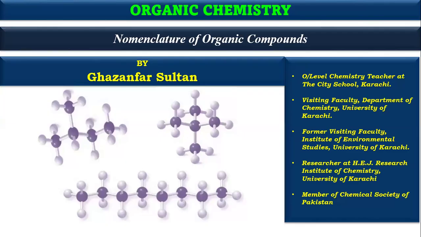What is nomenclature and what does it mean in organic chemistry, especially? Previously, the names were given according to the trivial system, where sometimes scientists gave the name of the compound from its source. For example, urea, because it was obtained from urine; acetic acid, as it was obtained from the acetum, that means vinegar; and butyric acid from butyrum.